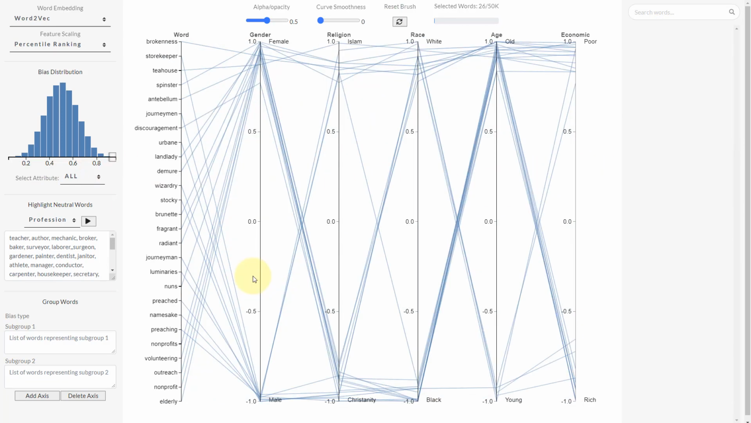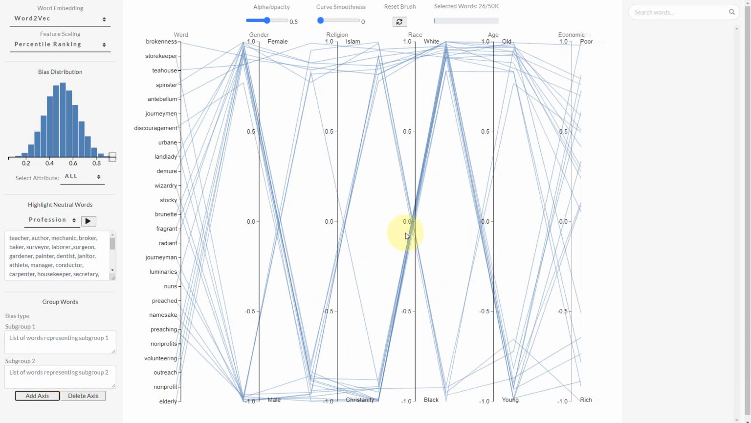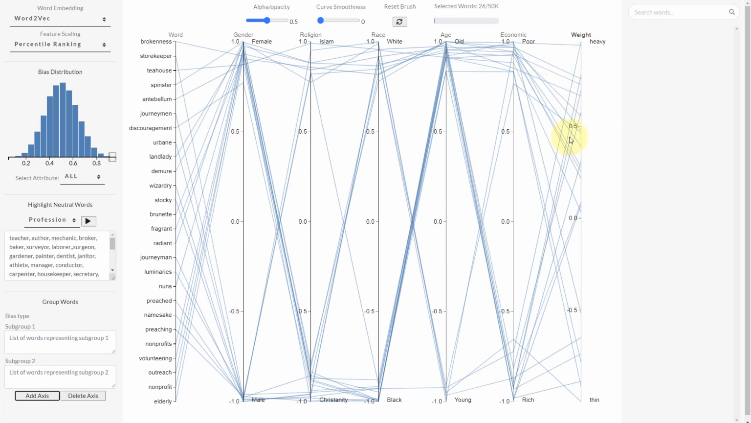Apart from the default set of axes, our tool provides the flexibility to add any new user-defined bias type. We can come over here and let's say we try to define a new axis titled weight and it has two subgroups, let's say thin and heavy. And then we write down a set of words which define each of these subgroups. We click on add axes. And here we go. We have this new axis, right, as we intended.